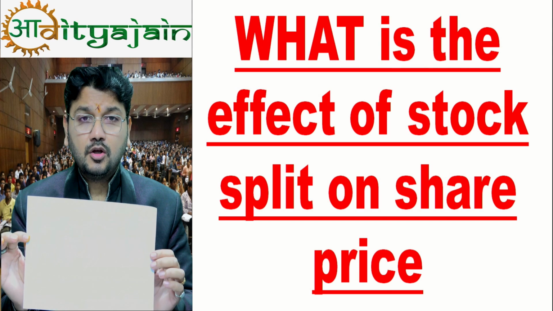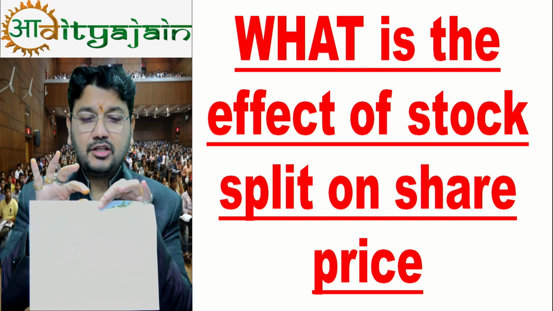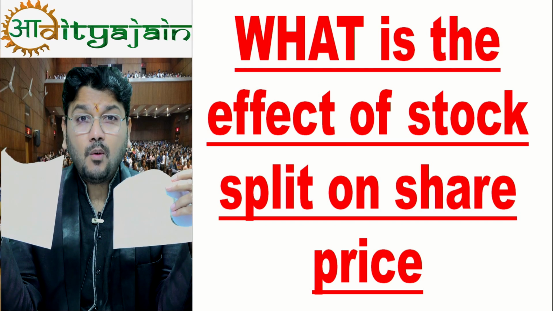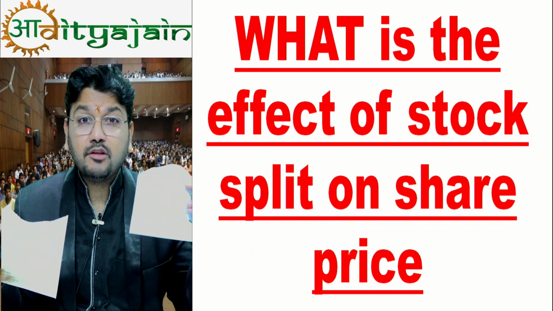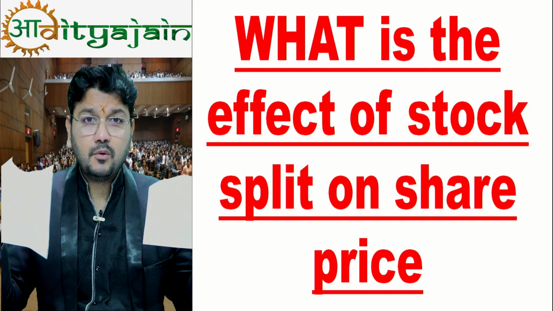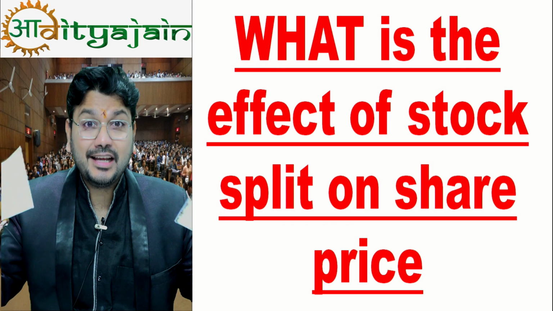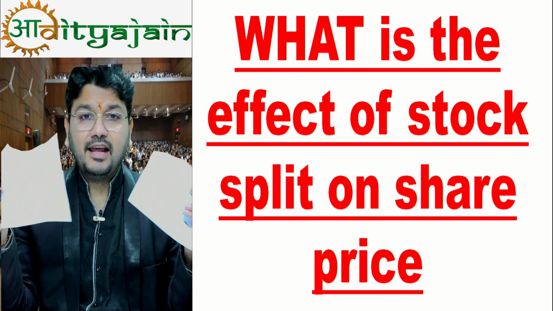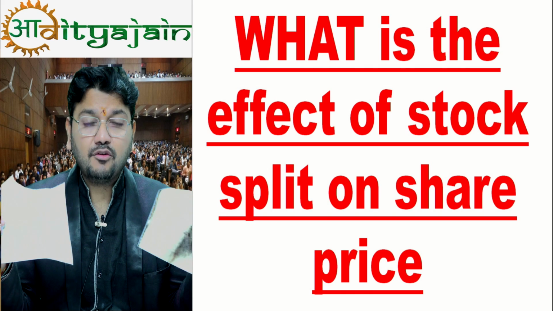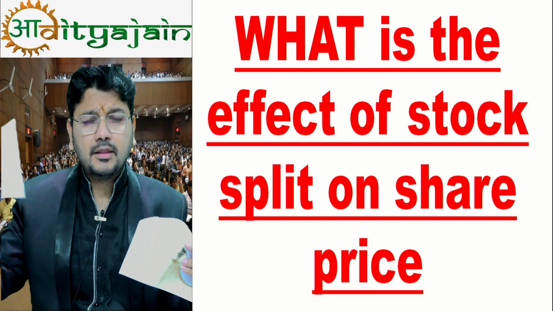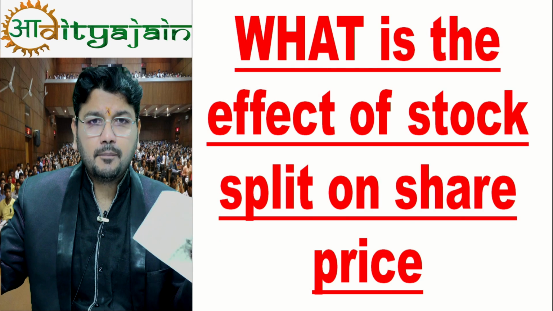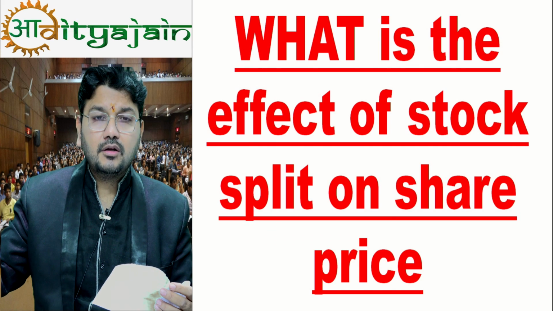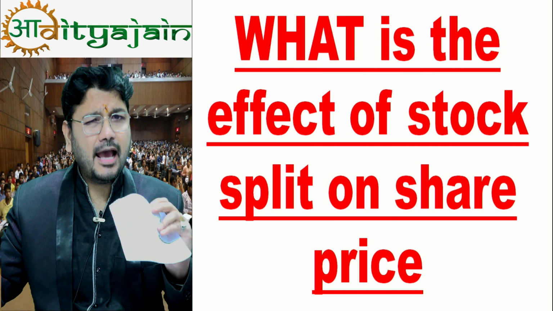So if we break this share into two parts, now I will have two shares, 5 rupees face value, 5 rupees face value. So the number of shares are increased, but face value is decreased. So I will have two shares of 5 rupees each face value. The market price is also supposed to be divided by 2. Now there are two shares, so definitely the market price will fall by half approximately.